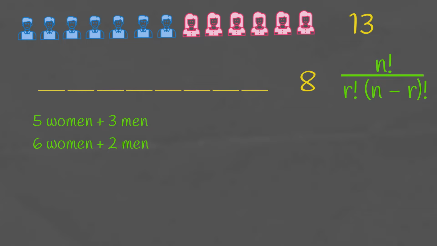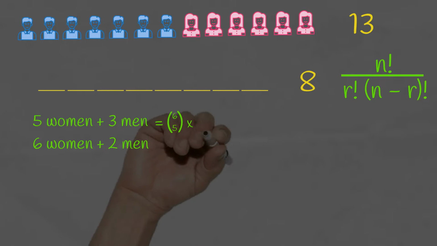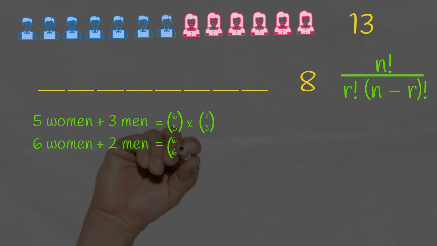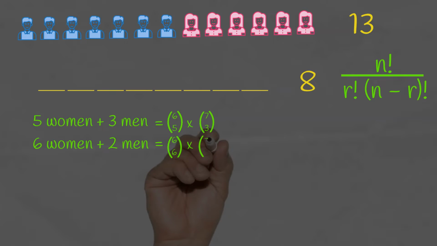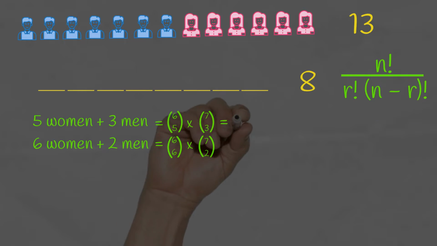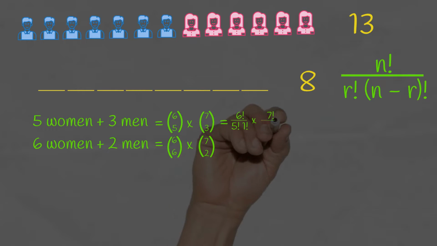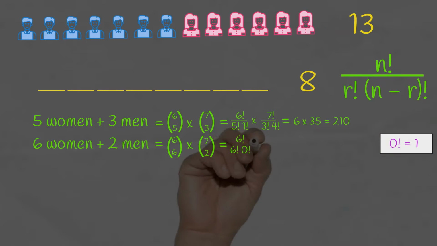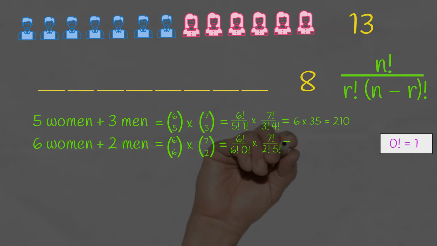So to work out how many teams have 5 women and 3 men, we need to have 6 choose 5 times 7 choose 3. And for 6 women and 2 men, we have 6 choose 6 times 7 choose 2. The calculation is relatively straightforward, so we end up with 6 times 35, which is 210. And don't forget that 0 factorial is equal to 1, so the second configuration we end up with 1 times 21. And adding these together, we get 231 different teams that are made up of more women than men.